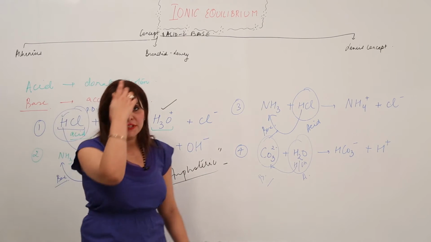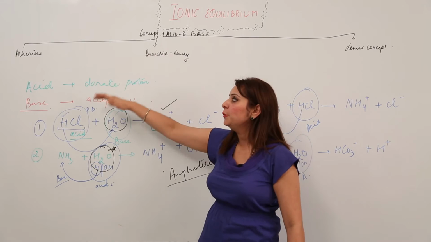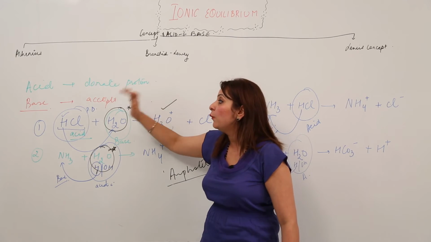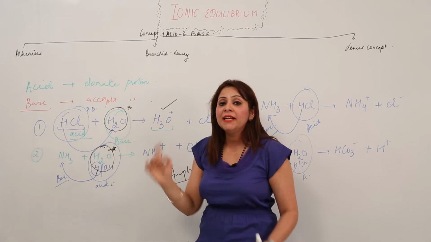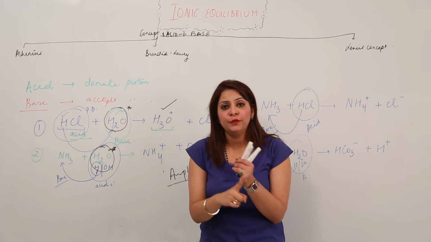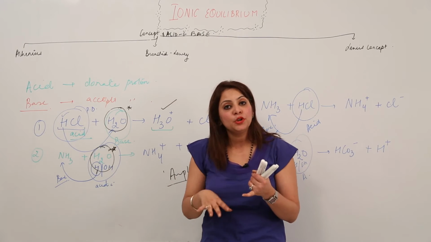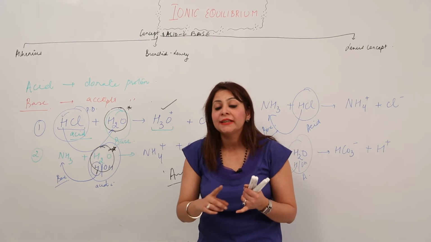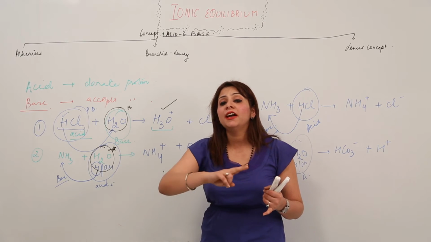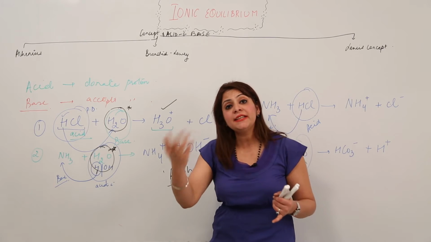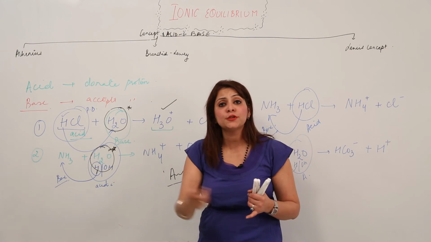So again I am repeating for you. According to Bronsted, an acid is a substance which donates a proton, and the one which accepts is a base, and we have the amphoteric nature of the water. That means the water can either accept the proton as well as donate the proton, right? The second thing is that there is no compulsion that the aqueous medium should be present. The reaction still takes place in the absence of the aqueous medium,